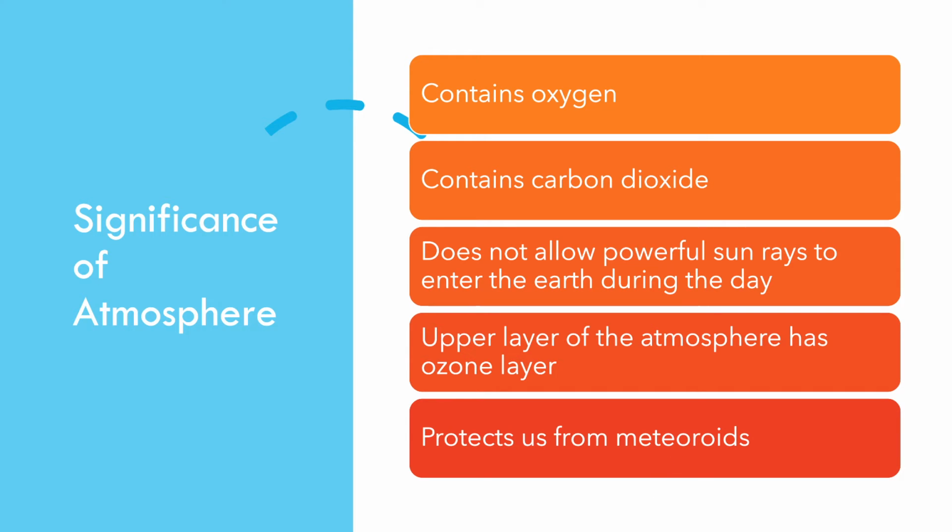Next, it protects us from meteoroids. Sometimes meteoroids enter the Earth's gravity and are pulled towards the ground. If they fall, they may cause great damage. So our atmosphere protects us as they pass through it. They burn up and they fall as dust. We call these shooting stars.